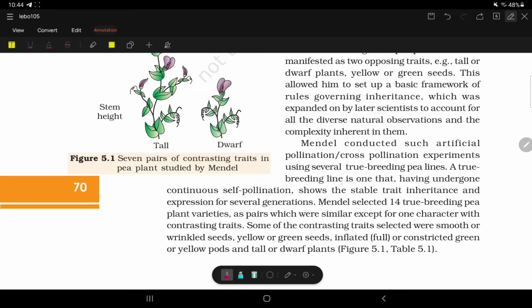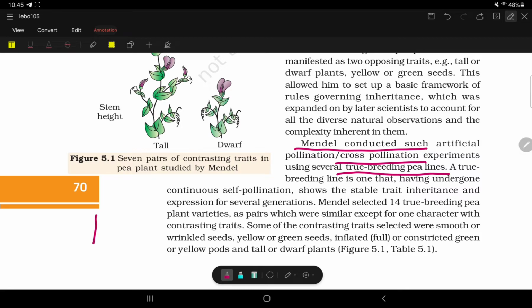A true breeding line is one that has undergone continuous self pollination. So Mendel cross pollinated several true breeding pea plants. What is true breeding? True breeding means the plant has continuously self pollinated in itself. So they are called true breeding pea plants. They show stable trait inheritance.